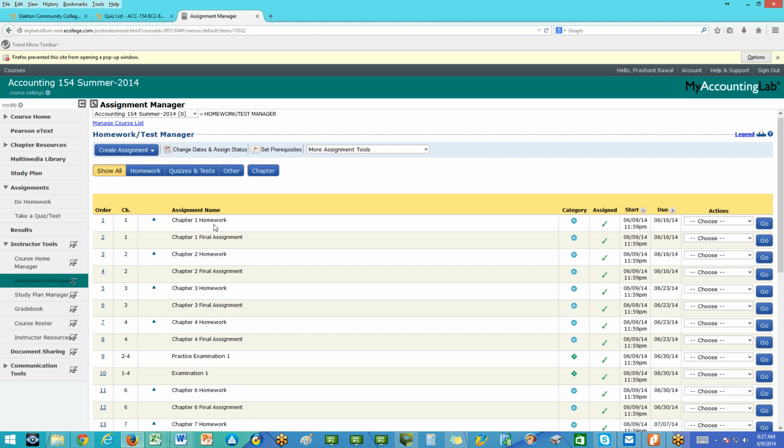This is an excellent tool. As you do these problems, you will gain a better understanding. As you make mistakes, they will give you the right answers so you understand. They will walk you through the concepts. It's an excellent tool for you to understand this.